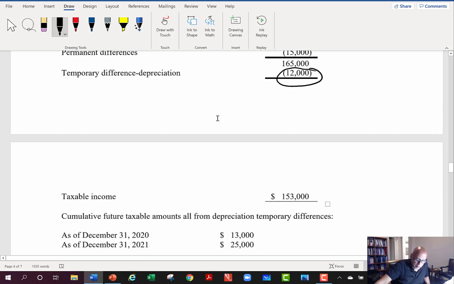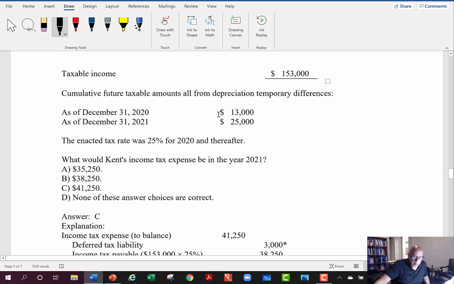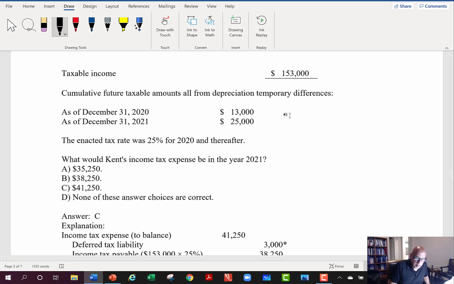So I come down, and we already saw what the taxable income and the current tax payable is going to be, and this helps me determine that my deferred tax liability is going to go up. The additional depreciation for my temporary difference now comes up 12,000. It started at 13. Now it's at 25.